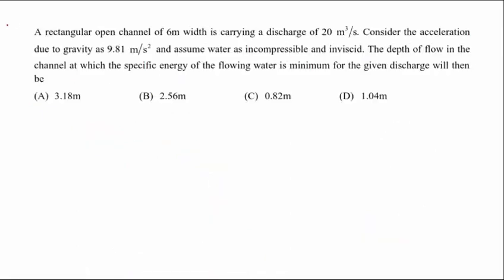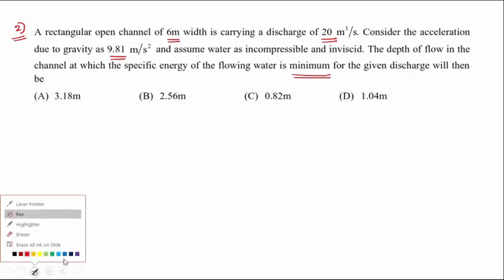The next question is, a rectangular open channel of 6 meter width is carrying a discharge of 20 meter cube per second. Consider the acceleration due to gravity as 9.81 meter per second square. Assuming the water as incompressible and inviscid, the depth of flow in the channel at which the specific energy of the flowing water is minimum for the given discharge will then be. Okay, this is a question from open channel flow.